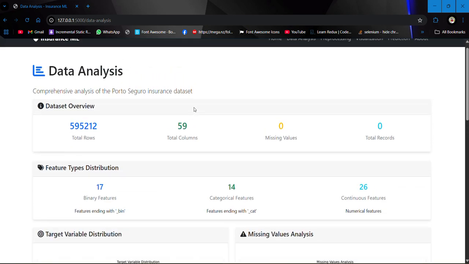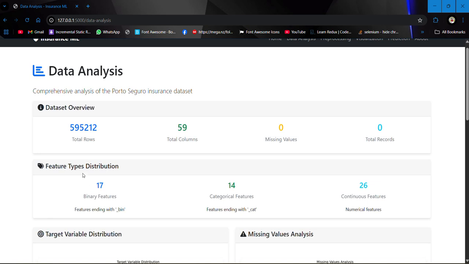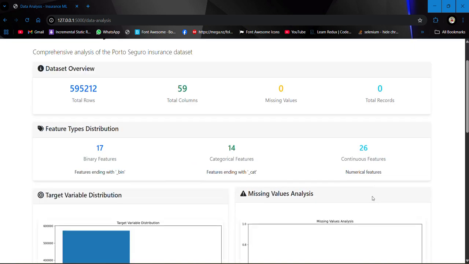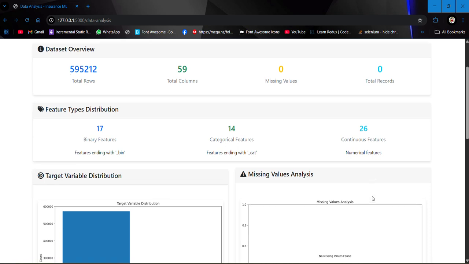We are distributing our features into bin, which are binary features, and categorical features with underscore cat. Then we have numerical features, the other continuous features, which don't have underscore bin or underscore cat in their names.